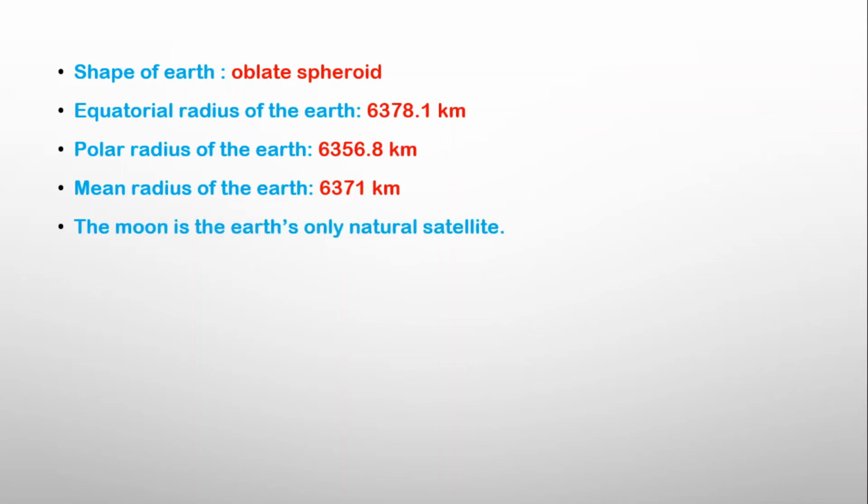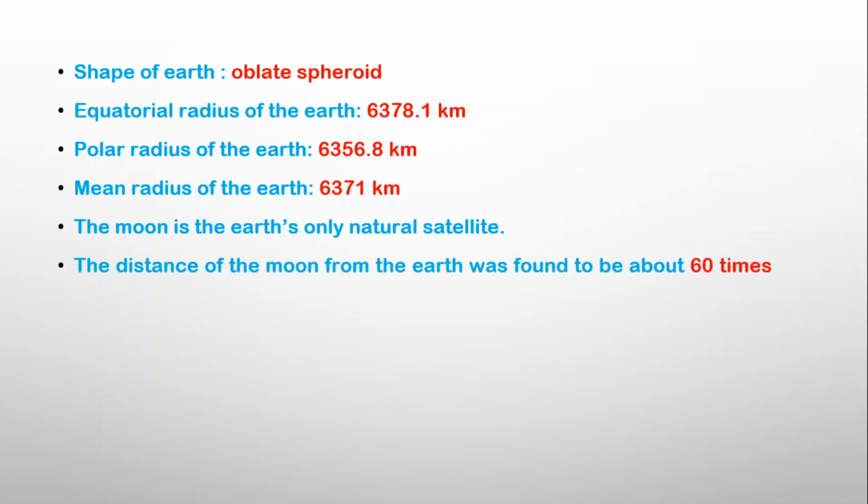The distance of the Moon from the Earth was found to be about 60 times the Earth's radius. The Earth revolves around the Sun once in 365 and one-fourth days. This time period is considered as a year.